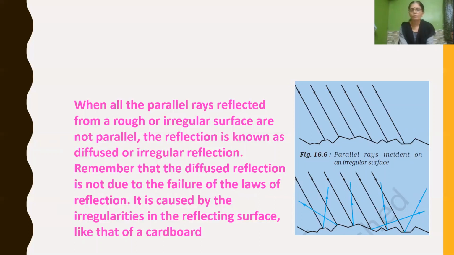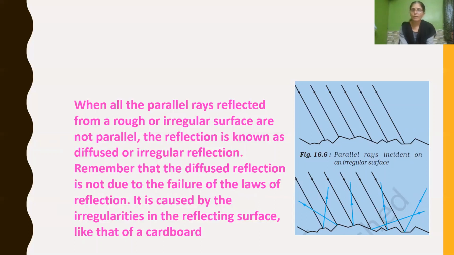What is diffused reflection or irregular reflection? When parallel rays reflected from a rough or irregular surface are not parallel, the reflection is known as diffused reflection, or irregular reflection.